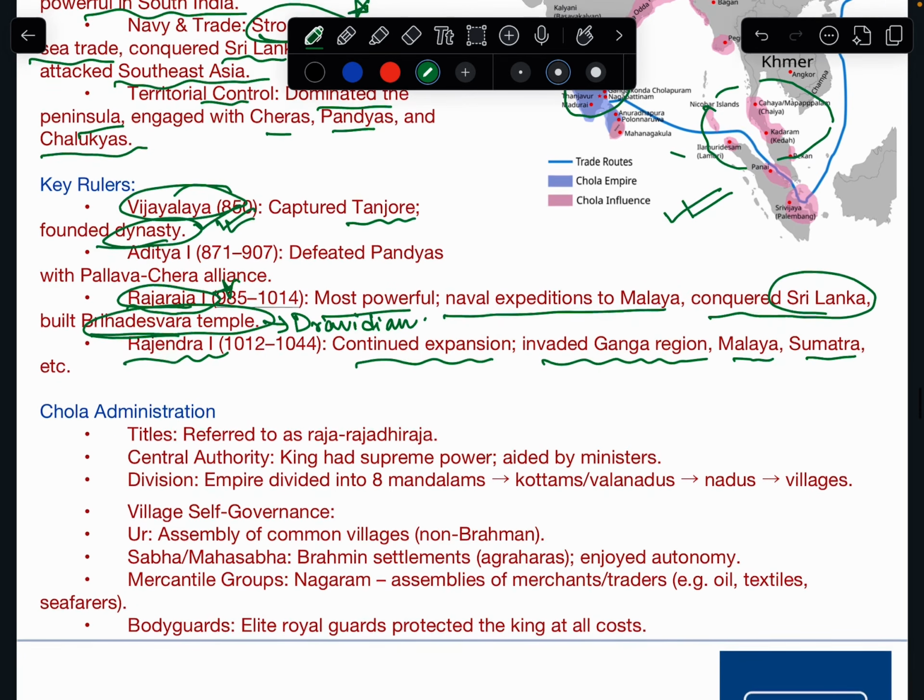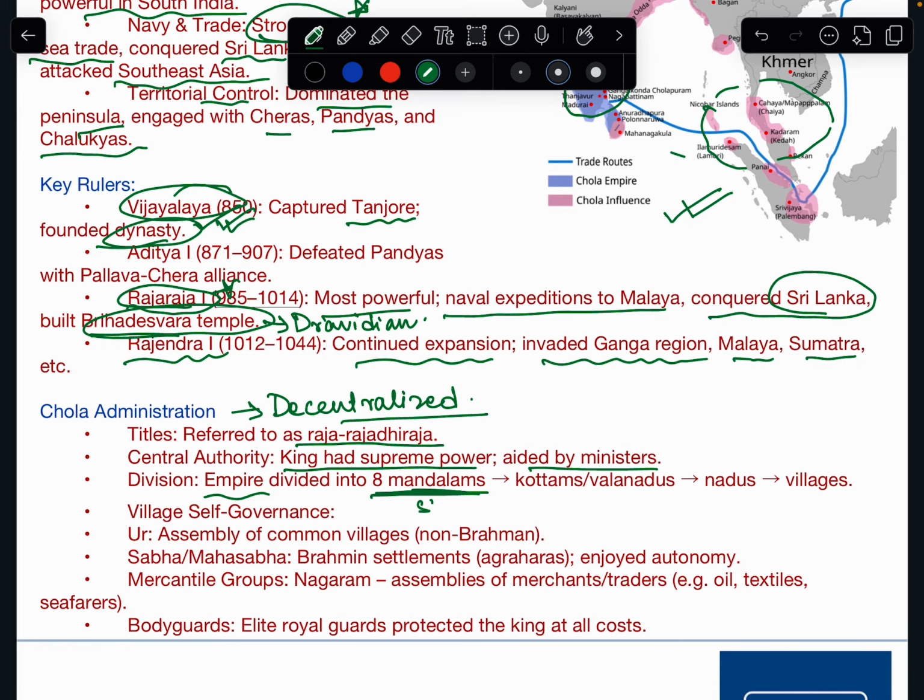So Chola administration was mainly decentralized. Okay. So a decentralized form of government, and titles. The Raja was given the title of Raja Dhiraj. Central authority: the king had the supreme power aided by ministers, but the empire was divided into mandalams, provinces, like India is divided into states right now.